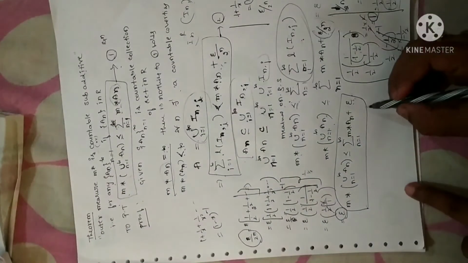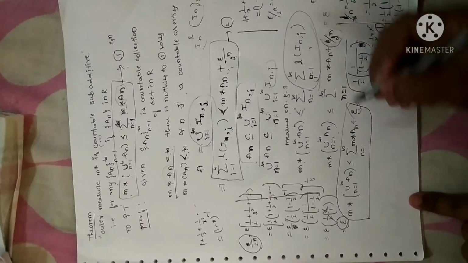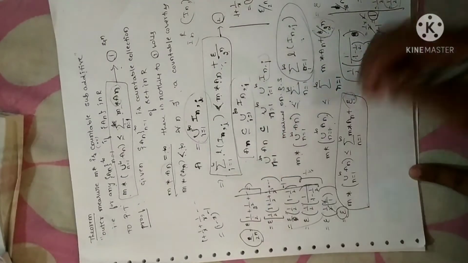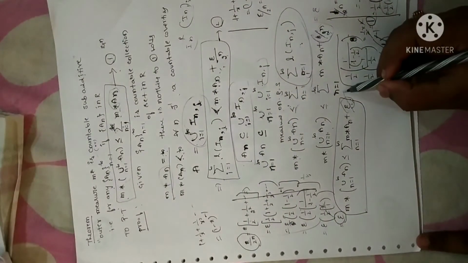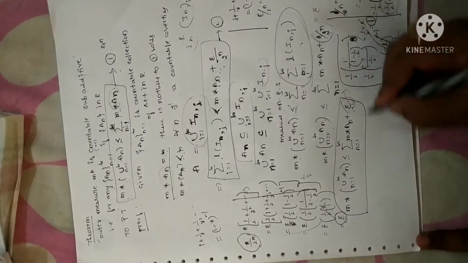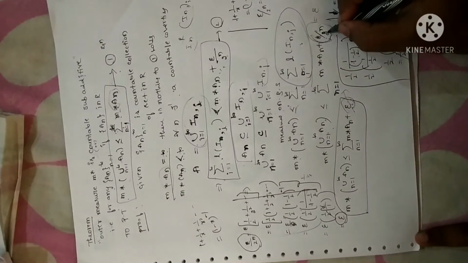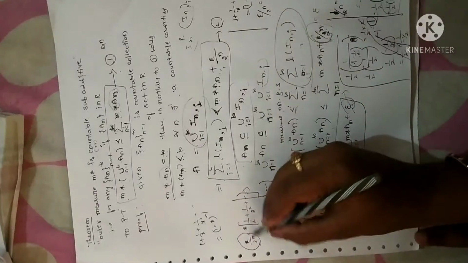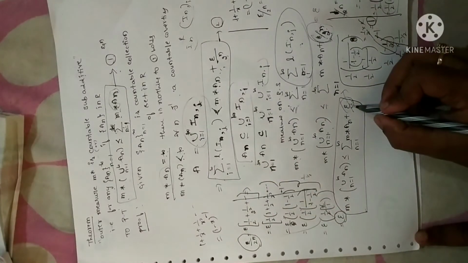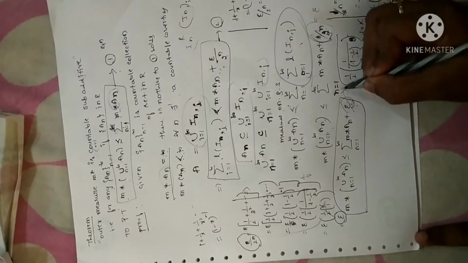Clear? Now, since epsilon by 2n I have converted to epsilon as per the required procedure, now I can neglect epsilon. Since epsilon is arbitrary, we can neglect it here, but we cannot do the same here. Why? Because I have 2 power of n here. After simplification of this, I have obtained epsilon by 2 power of n as epsilon. Now I can neglect this.